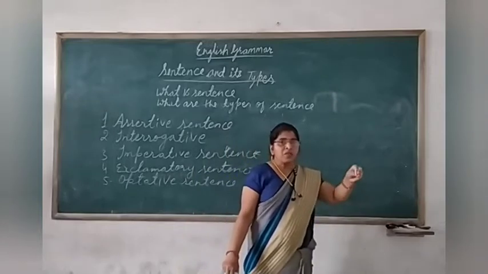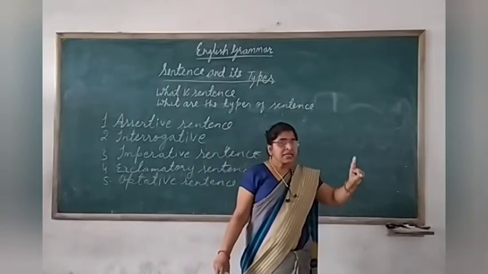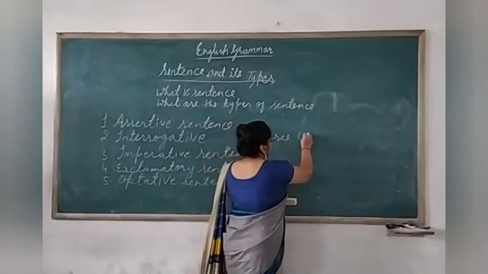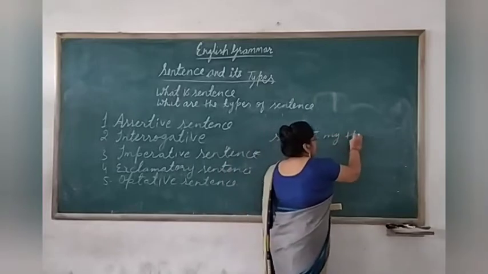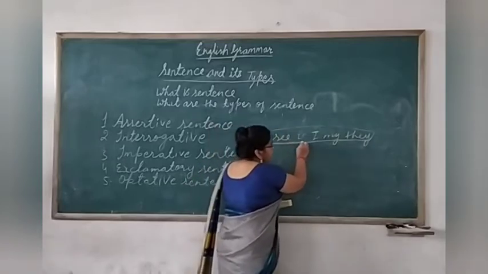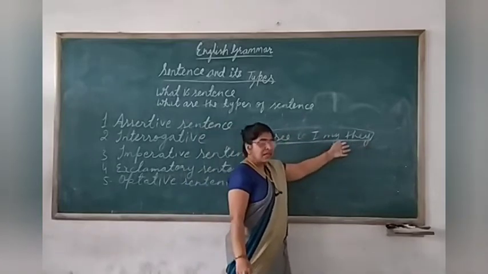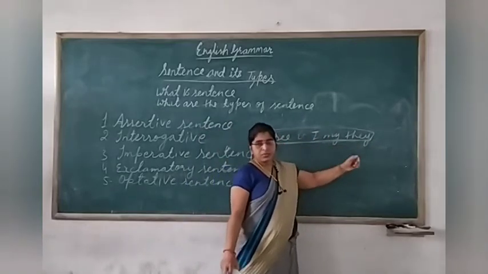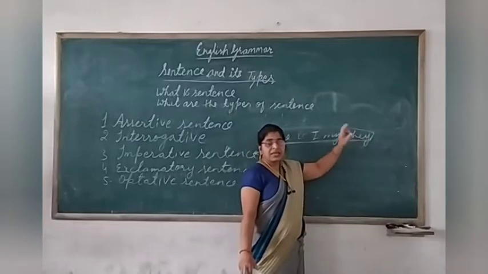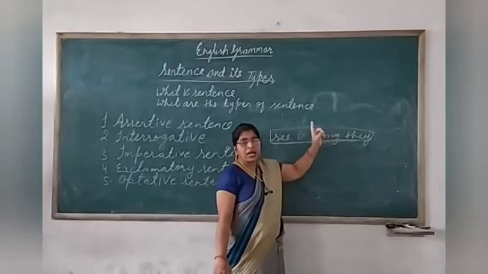If the group of words are there and it is not giving any sense, then that is not a sentence. For example, see here: to, I, my, they. Here in this case, the group of words is there, children. But is it giving any sense? No, not at all. Even though it is a group of words, it is not giving complete sense, that is why this is not a sentence.